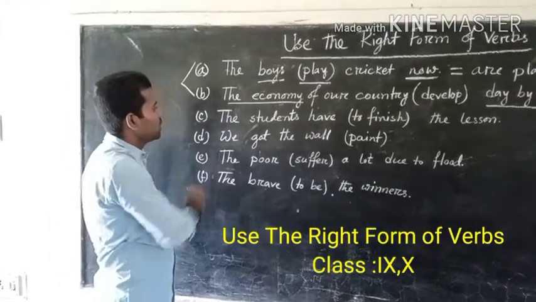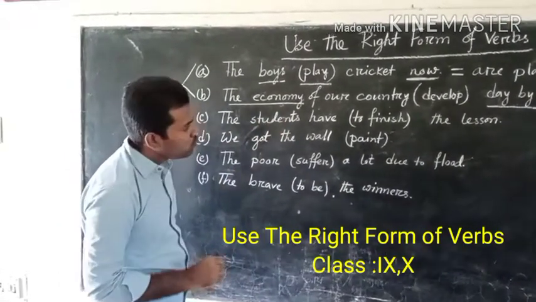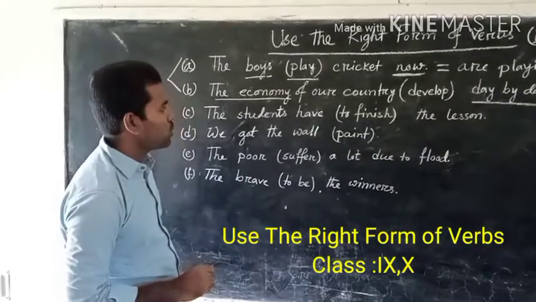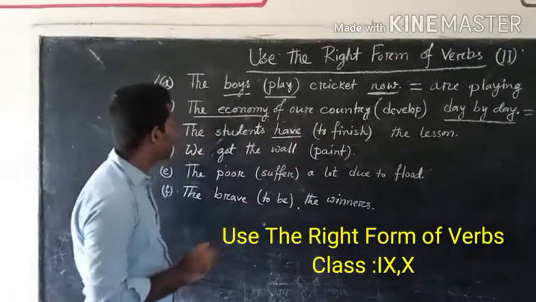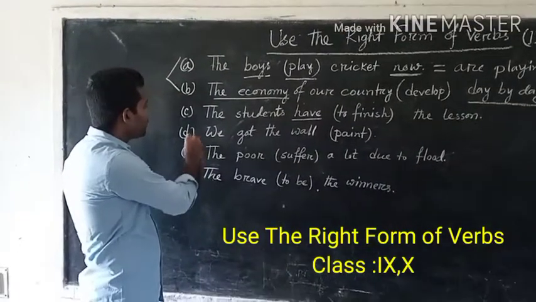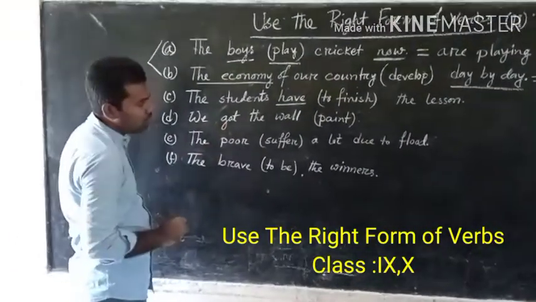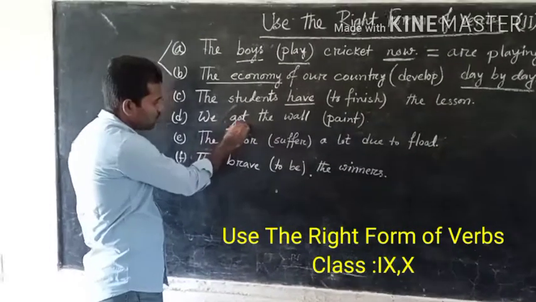Next, number C. The students have to finish the lesson. Here, the word have. In number D, we got the wall paint. Here, the word got.